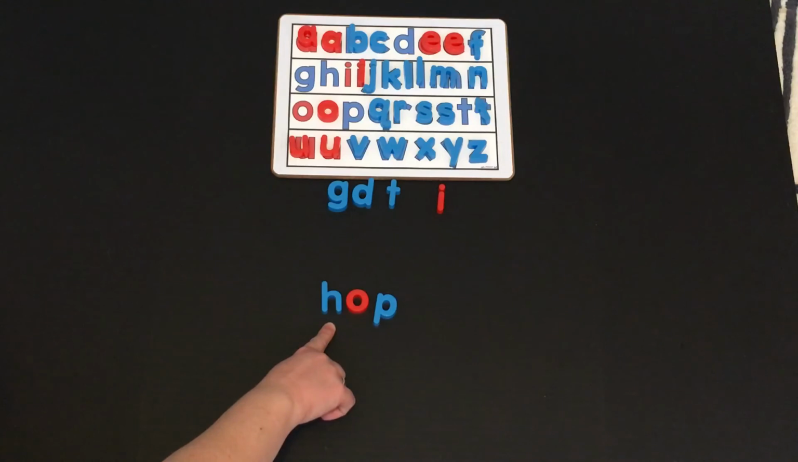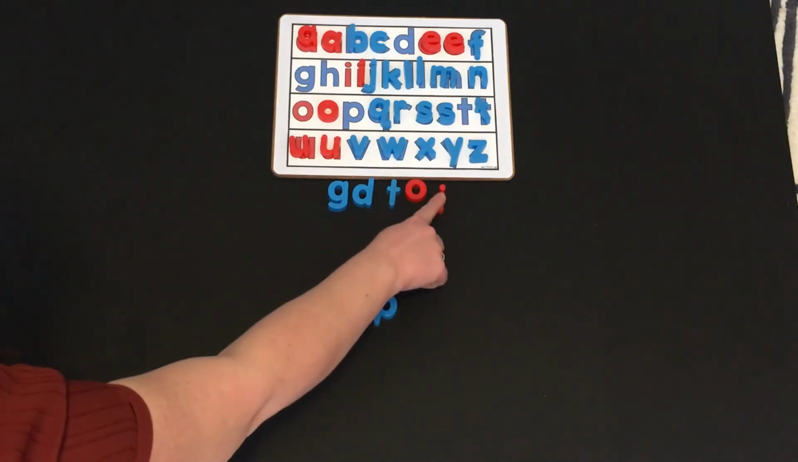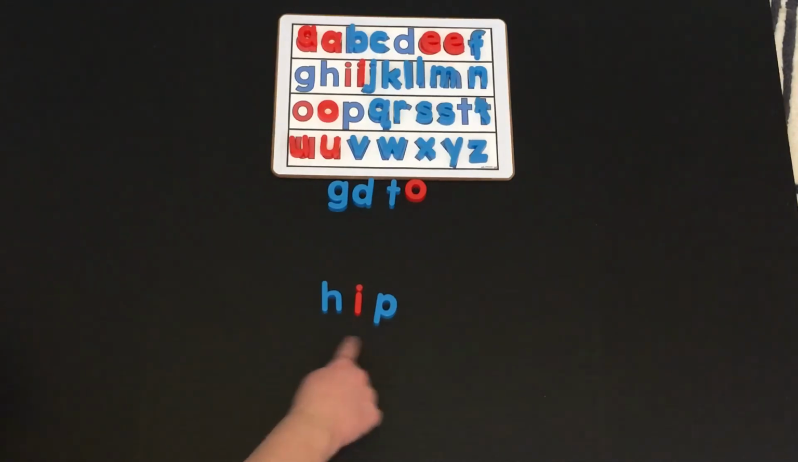Which sound is different to you? Is it the beginning sound? Hip. No. What about the middle sound? Hip. Yes, that sounds like an I. I says I. Let's say the sounds and blend it. Hip. Okay, now we're getting ready for our last word.